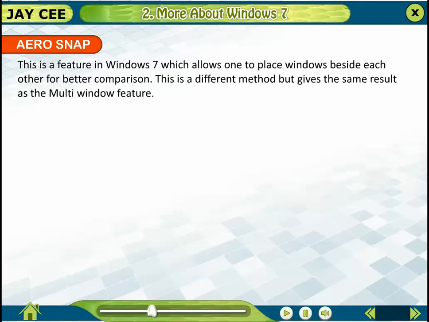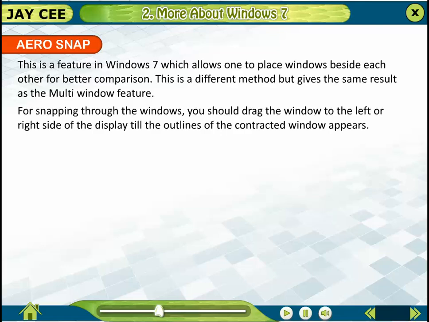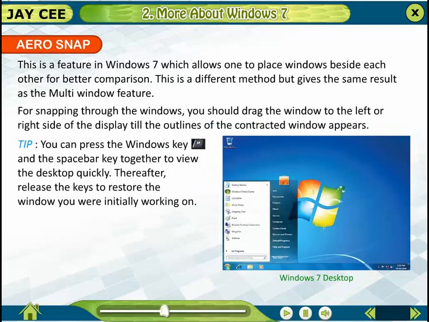Aero Snap. This is a feature in Windows 7 which allows one to place windows beside each other for better comparison. This is a different method but gives the same result as the multi-window feature. For snapping through the windows, you should drag the window to the left or right side of the display till the outlines of the contracted window appears. Tip: you can press the Windows key and the spacebar key together to view the desktop quickly. Thereafter, release the keys to restore the window you were initially working on.